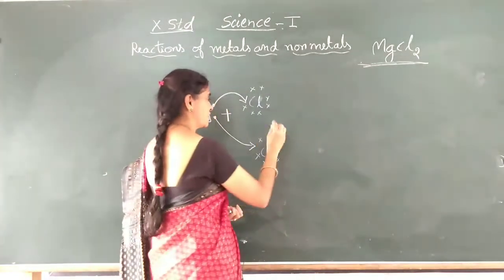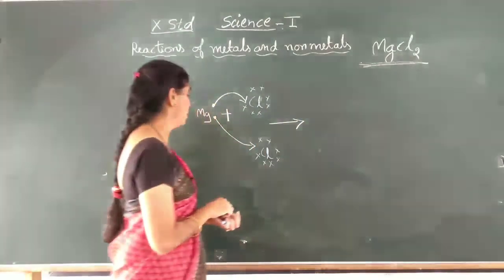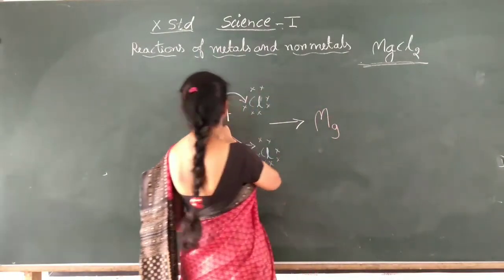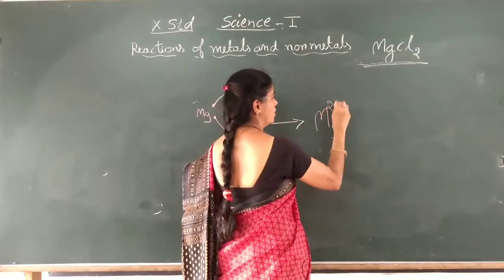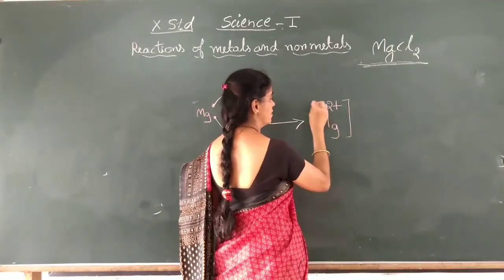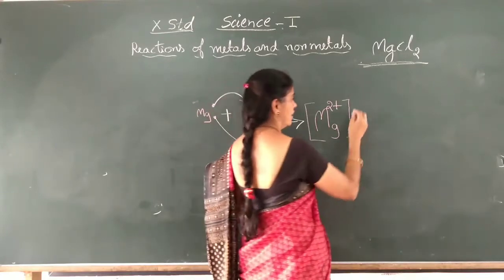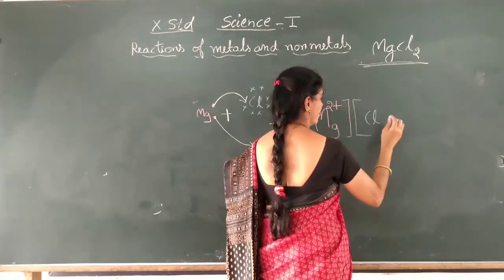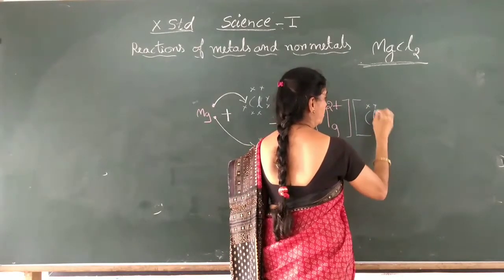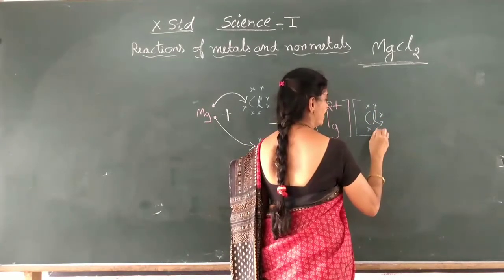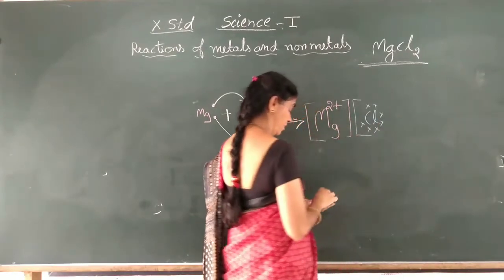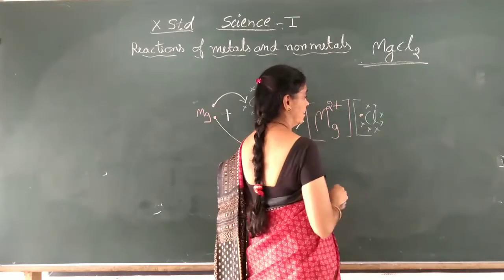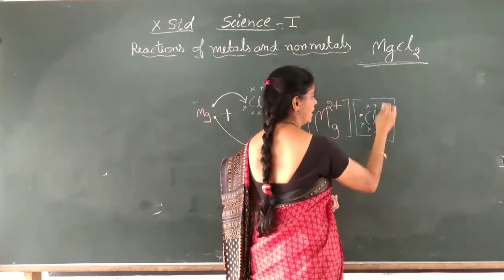Now what is the reaction that takes place after giving that? Magnesium will give 2 electrons, 1, 2, so it becomes a positive ion with 2 charges. And chloride has 1, 2, 3, 4, 5, 6, 7 electrons, and it takes 1 electron of this, and you will have a negative charge.